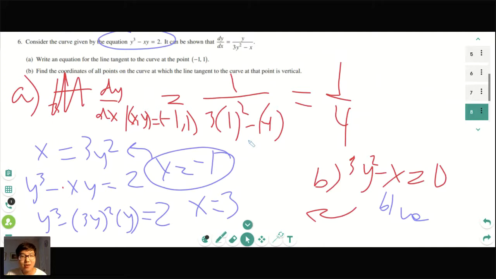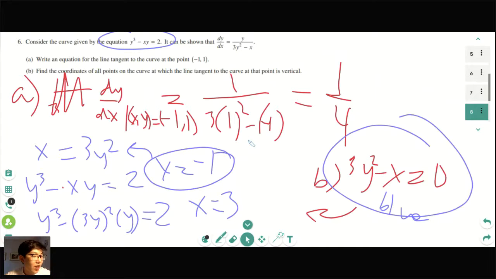So you take the denominator, set it equal to 0. And that's how you substitute x, it's just like a system of equations. And so then y cubed minus xy equals 2 becomes y cubed minus 3y squared times y equals 2. That gives you y cubed minus 3y cubed equals 2, which gives y equals -1. And then you plug the -1 back into 3y squared minus x equals 0, and you get x equals 3. So then it's (3, -1).